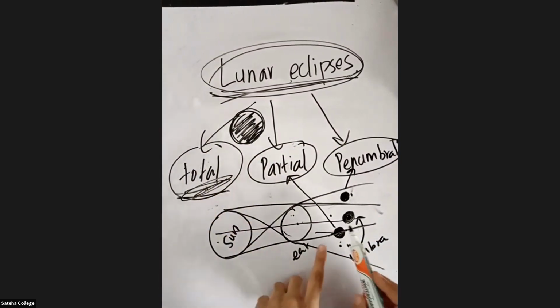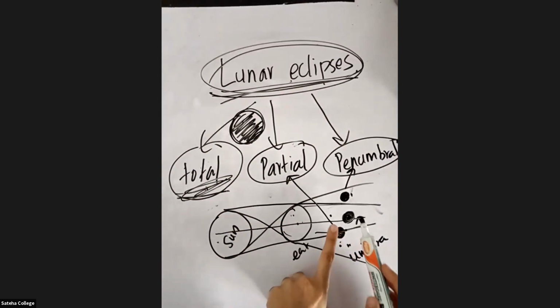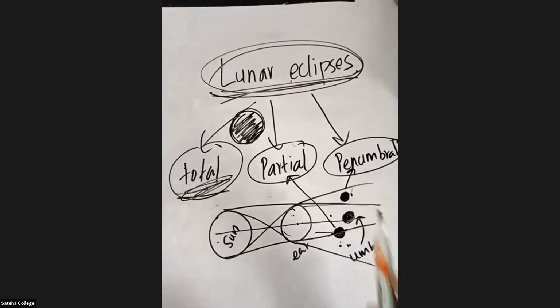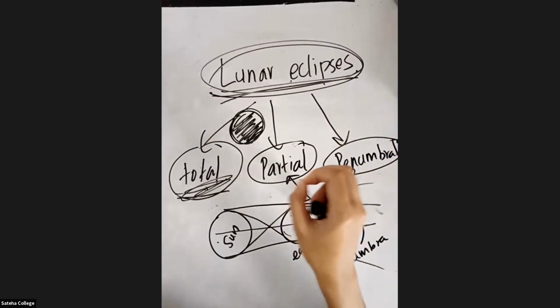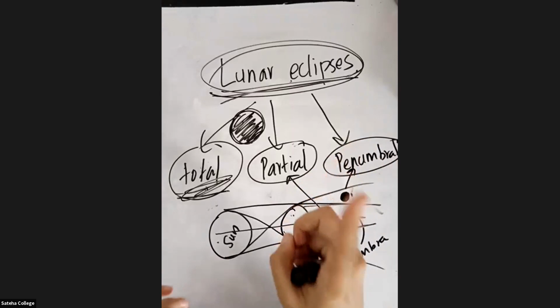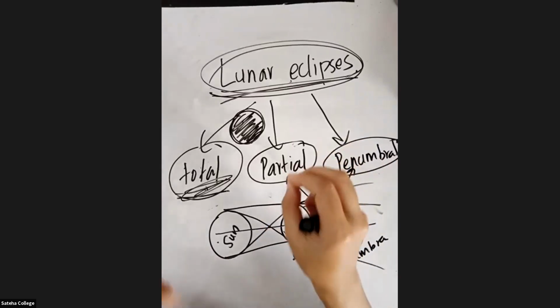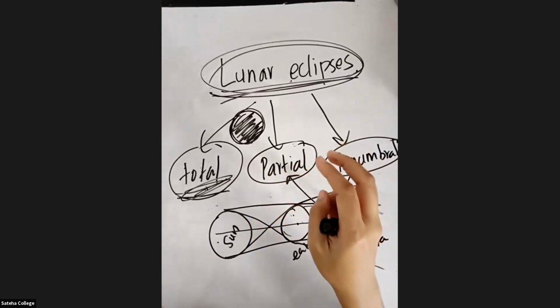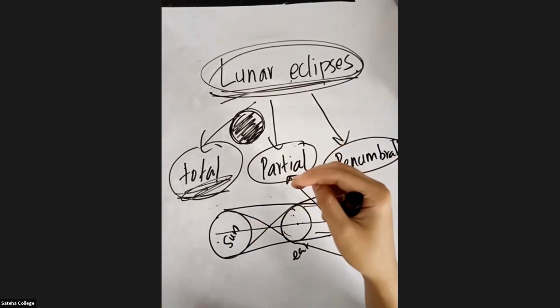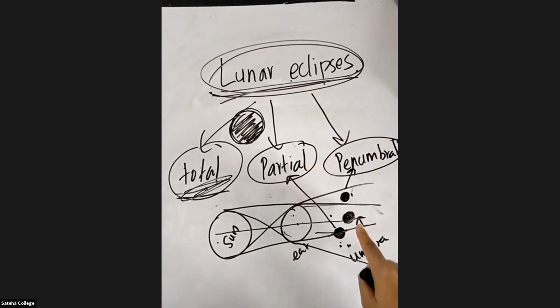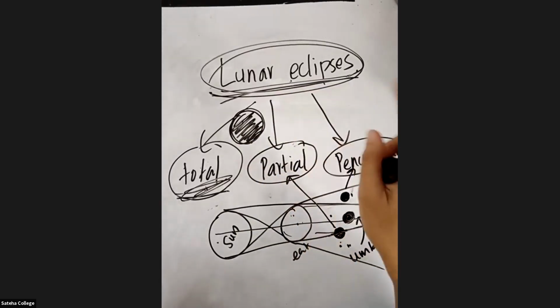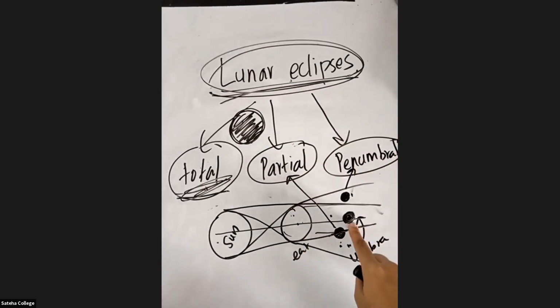During this period, the moon can be observed in a reddish brown color. It will last more than 1 hour, like 1.5 hours, 2 hours, 3 hours, right? When it is a total lunar eclipse, it will last more than 1 hour.